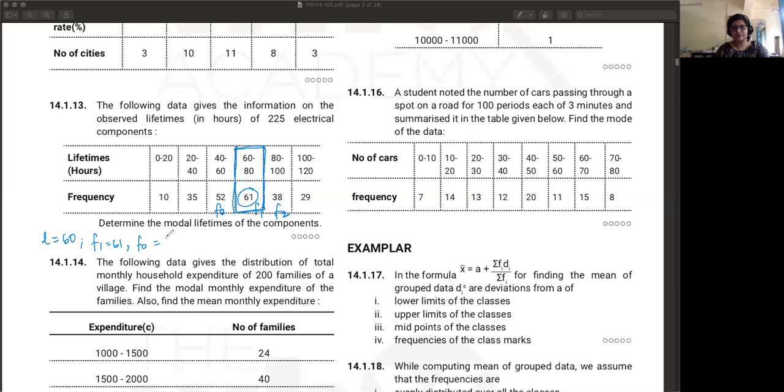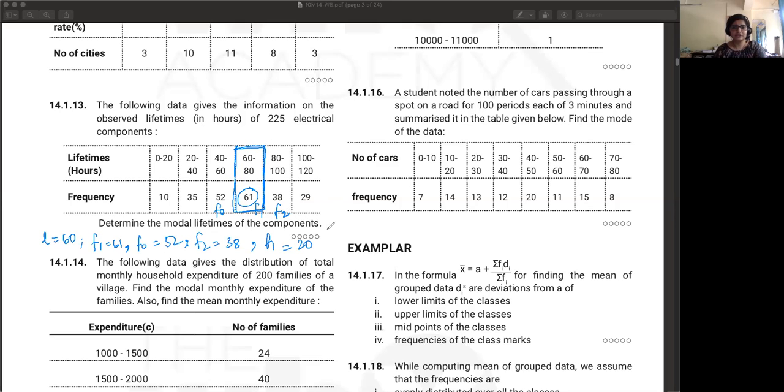F0 will be equal to 52. Since 0 is less than 1 and 2 is more than 1, F2 will be equal to 38. And apart from that, you will need H. H is the class size. So in this case, it is going to be 80 minus 60 equal to 20.